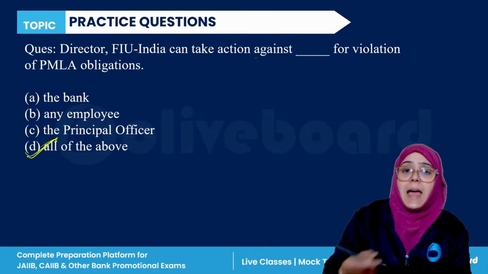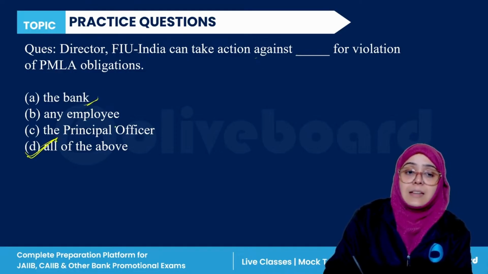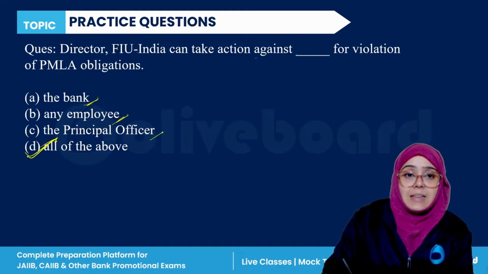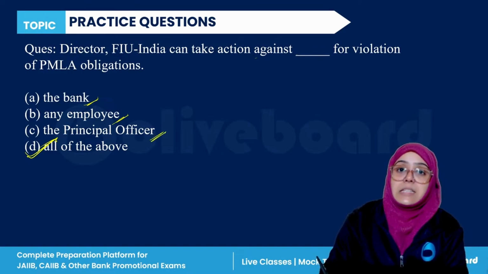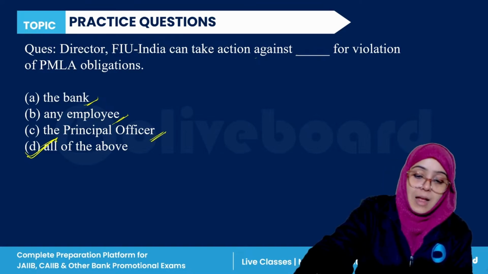So they can take action against the bank, they can take action against the employee, they can take action against the principal officer. The correct answer is D. All of the above is the correct answer.